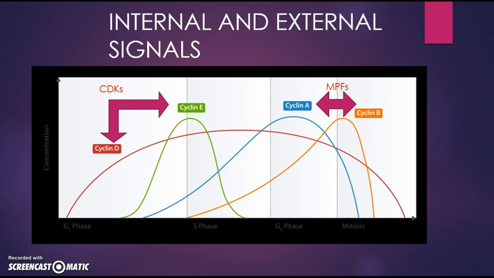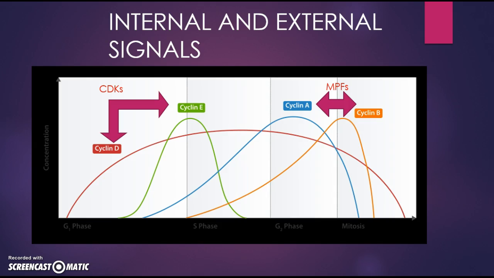Talking about the internal and external signals, the cell cycle is also controlled by complexes made of several specific proteins. These complexes contain enzymes named cyclin-dependent kinases, or CDKs, which control the various processes of cell division and cause the cell to move through the stages. Actually, these CDKs are present in constant concentrations, but can only activate if a cyclin attaches to it. Also attached to the CDK is a complex called the mitosis promoting factor, or MPF, that contains cyclin A or B. The CDK allows the cell to proceed through G2 into mitosis.